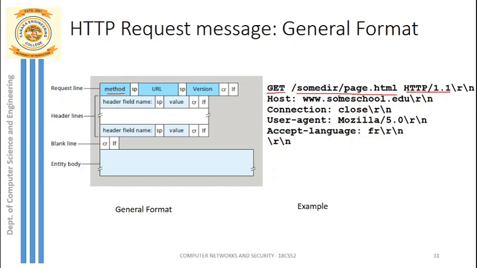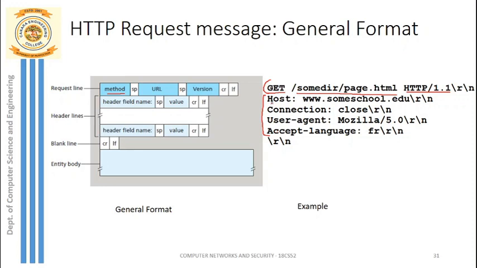Next comes HTTP/1.1, which indicates which version of the HTTP protocol we are using. Here the version is 1.1. Next comes carriage return and line feed. This line is called the request line. From here to here are called header lines. Here we have 4 header lines.